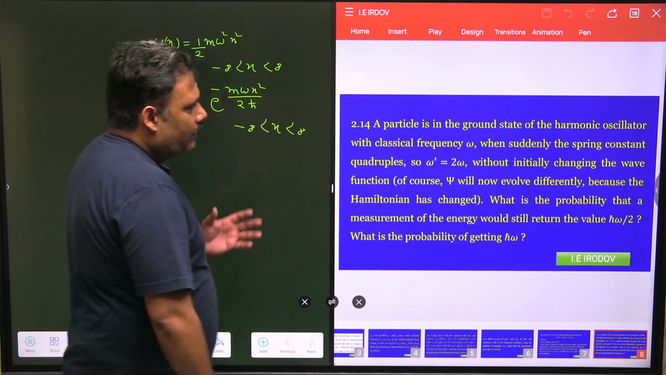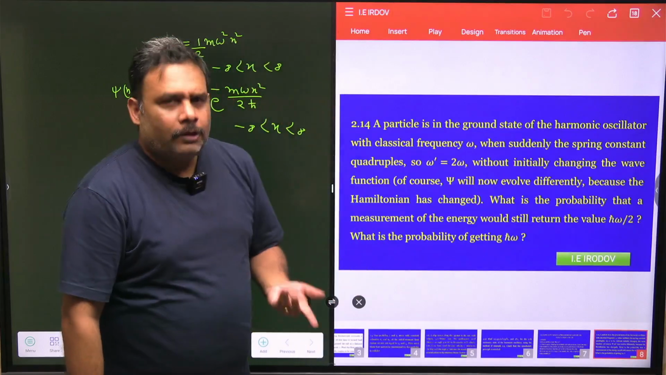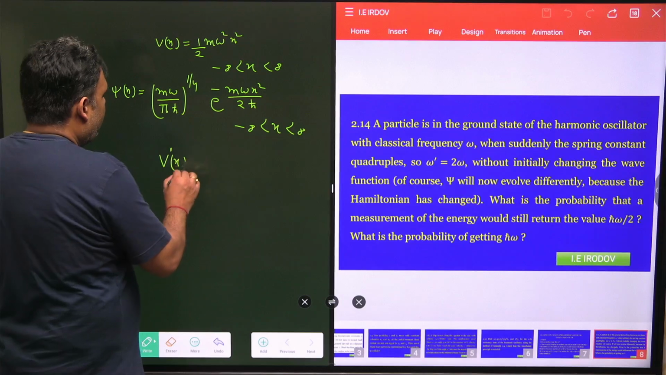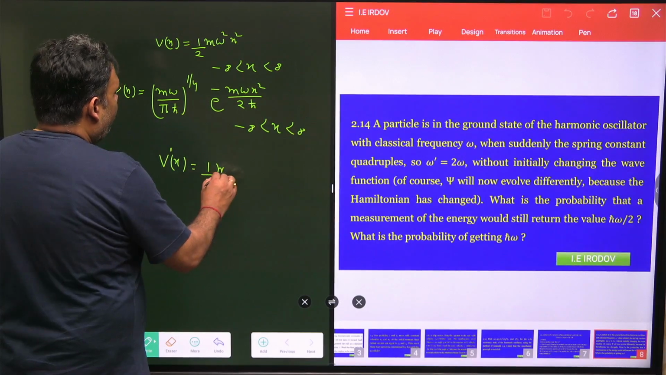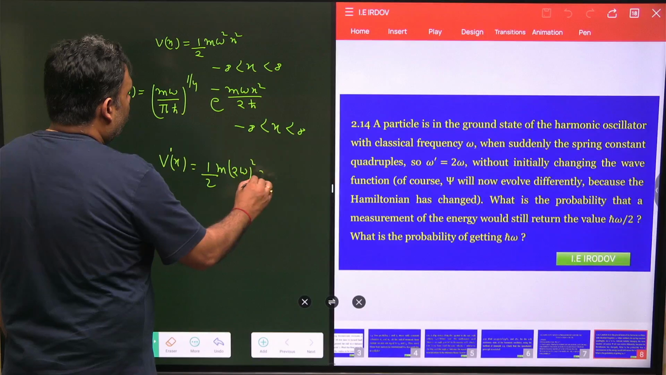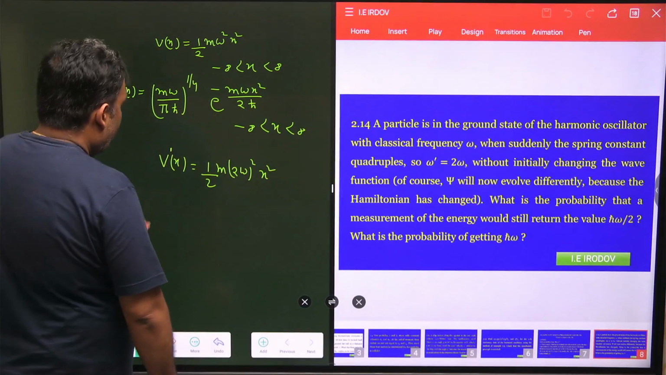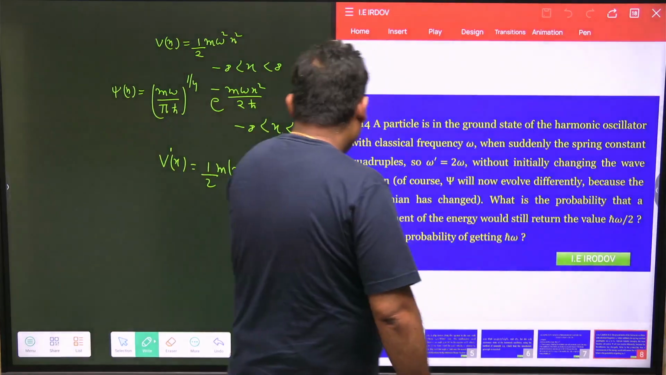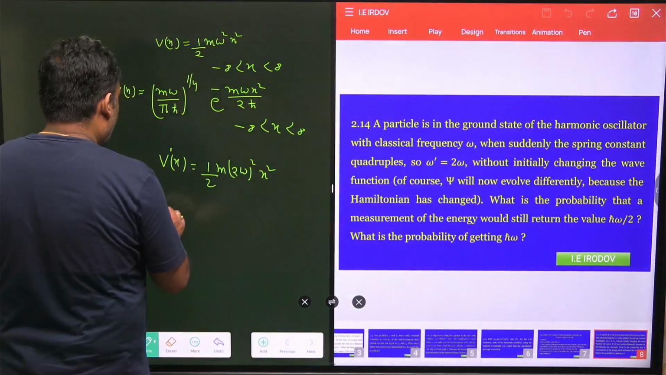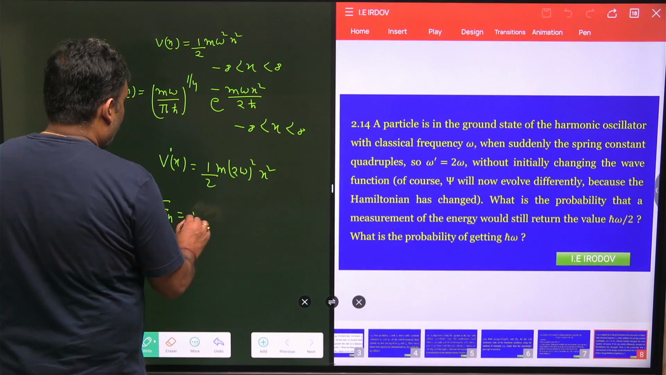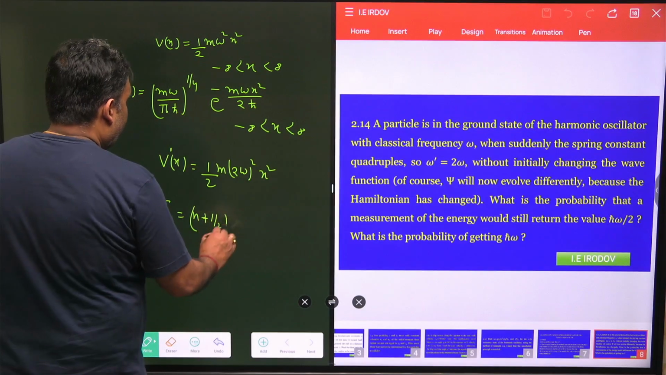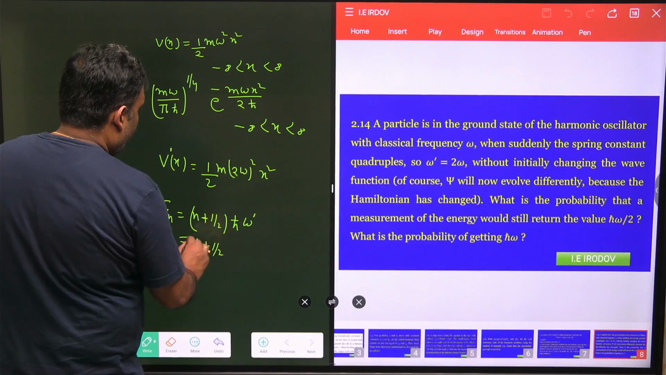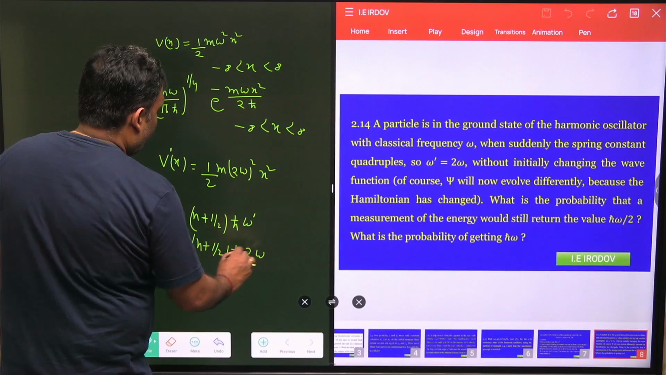Suddenly the omega is going to change. So the new potential, let us call it V dash, is half m (2 omega) whole square x square. This is my new potential. Now, what are the energy eigenvalues related to this new potential? The energy eigenvalue is n plus half times h cut omega dash, and this omega dash is nothing but 2 omega, so it is n plus half times h cut into 2 omega.